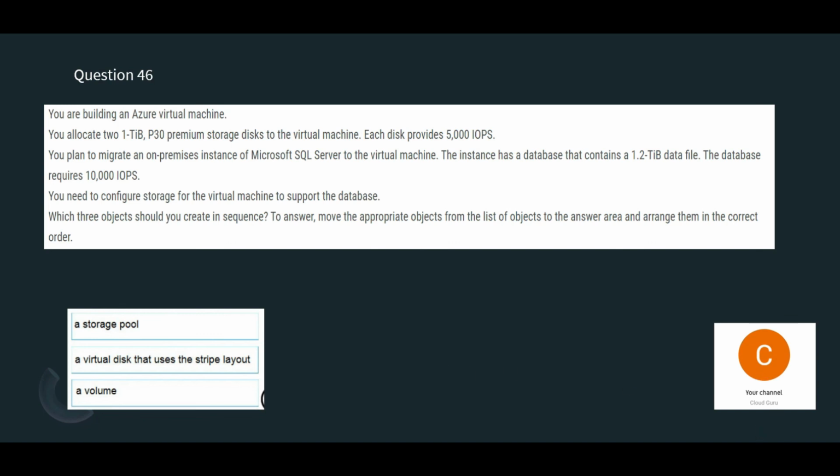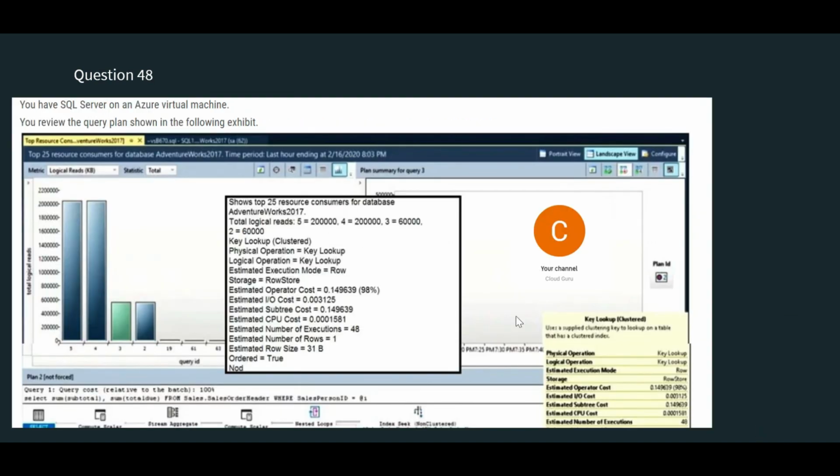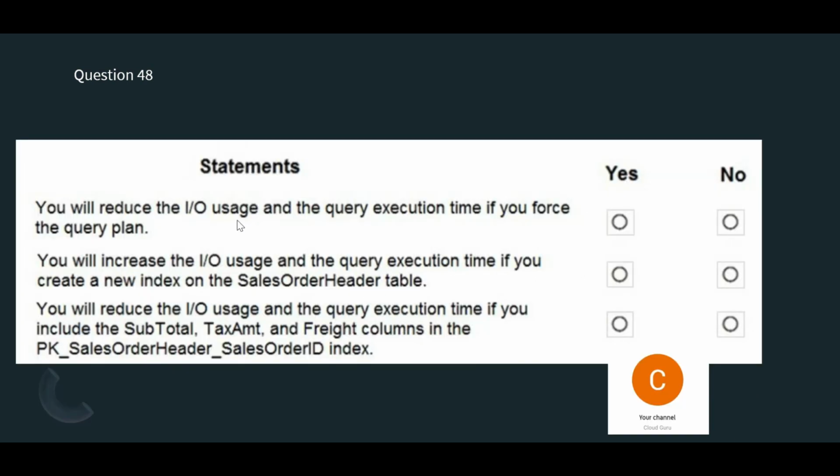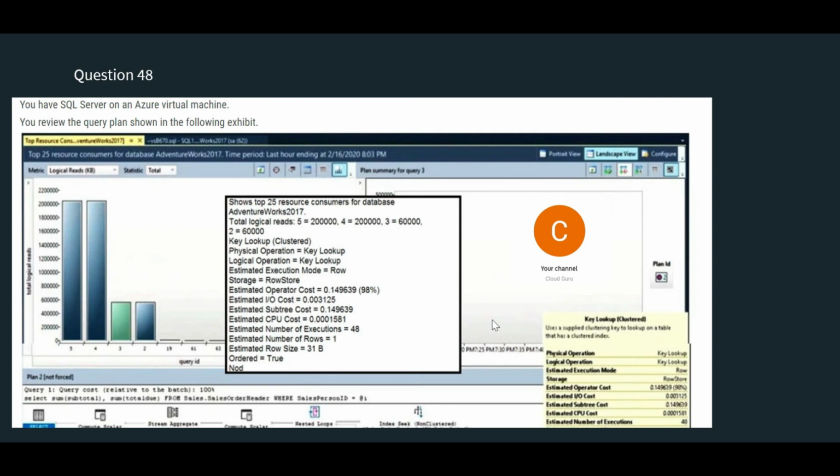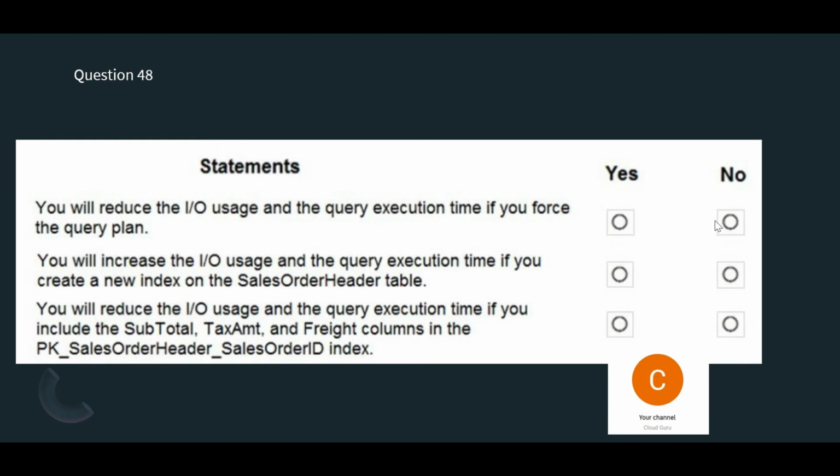Let's move forward. You have a SQL Server and this is your execution plan. This is what they have given, and the question is quizzing you around this. For each of these 3 options, we have to mark yes or no. The first: you will reduce IO usage and query execution time if you force the query plan. We see there is only one query plan, and if you force this again, you will see the same statistics. So our first answer is no, because it will have no impact. It will neither reduce nor increase, because there is only one plan.